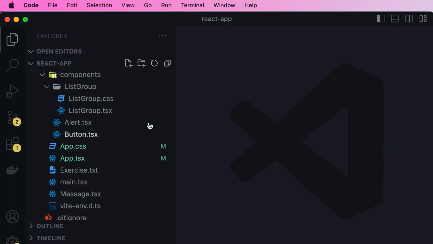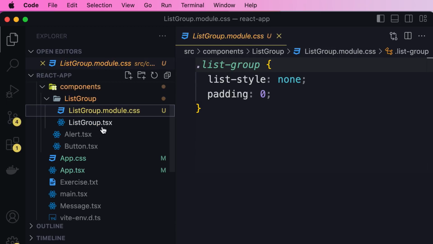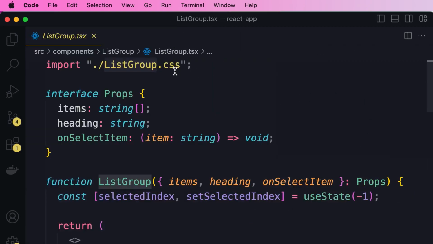The first step is to rename this file and add the word module in the file name. Make sure to spell it properly. So, listgroup.module.css. Okay. Next, we go to our TypeScript file and update our reference.